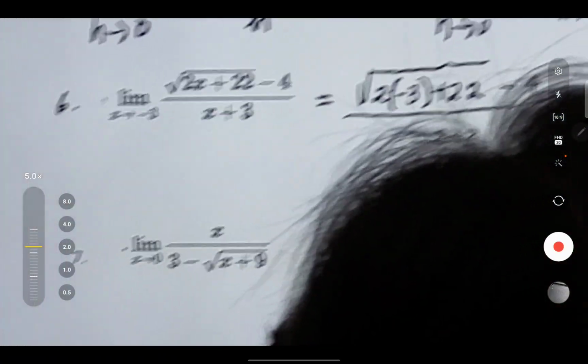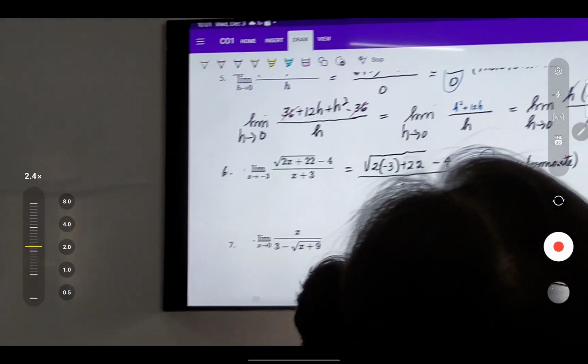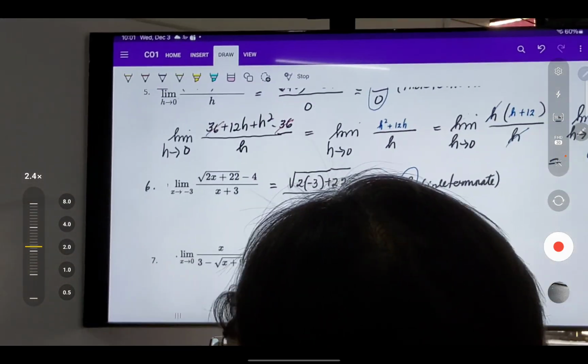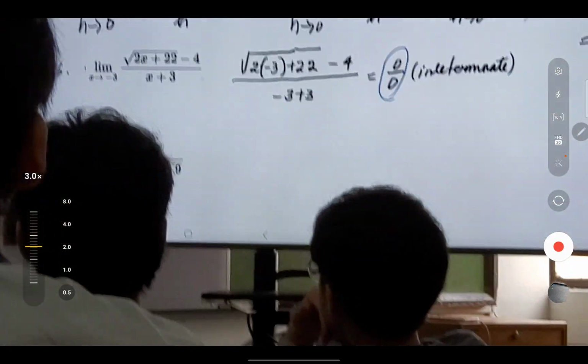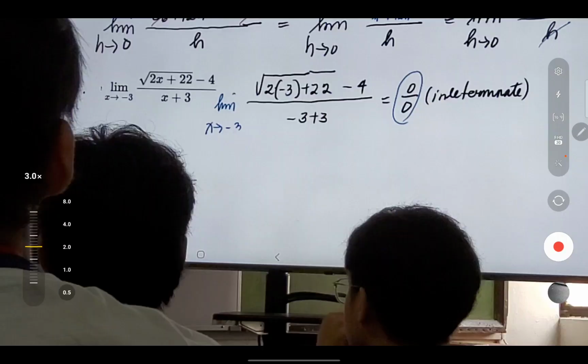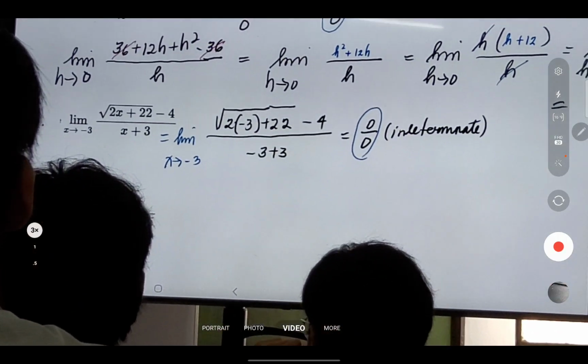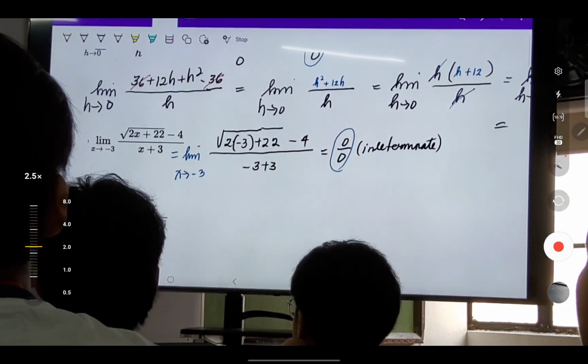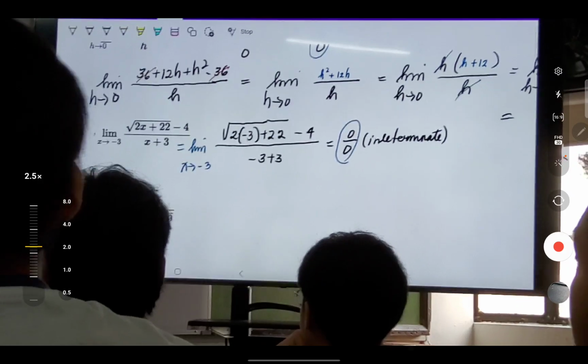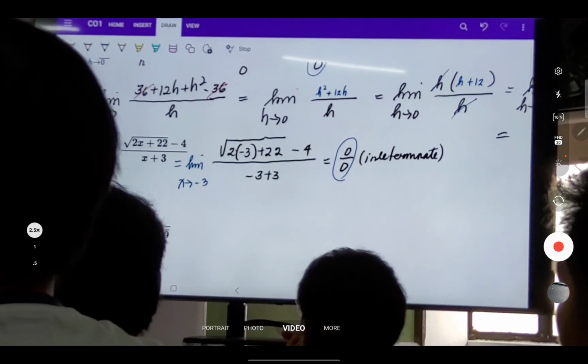Now, by the way, say for example, if I write it down here, pag isinulat ko yung limit as x approaches negative, may mali ako. Why?